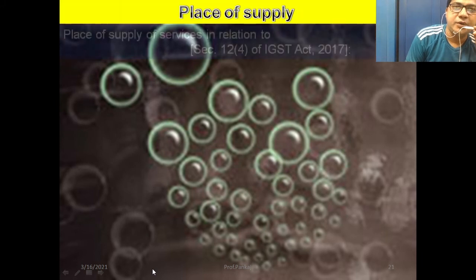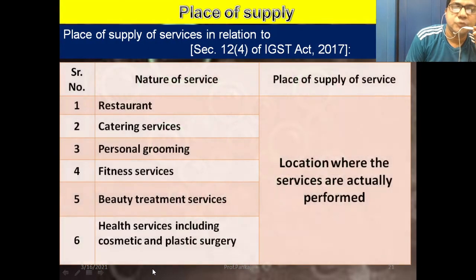For example, we will discuss. Then sometimes supply of services in relation to restaurant, catering services, personal grooming, fitness services, beauty treatment services, health services including cosmetic and plastic surgery. So where is the place of supply? The location where the services are actually performed is the place of supply.